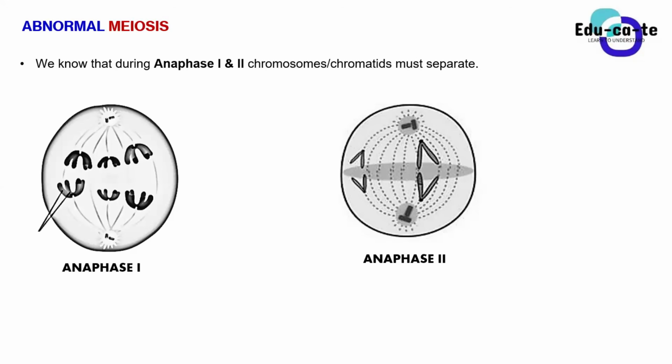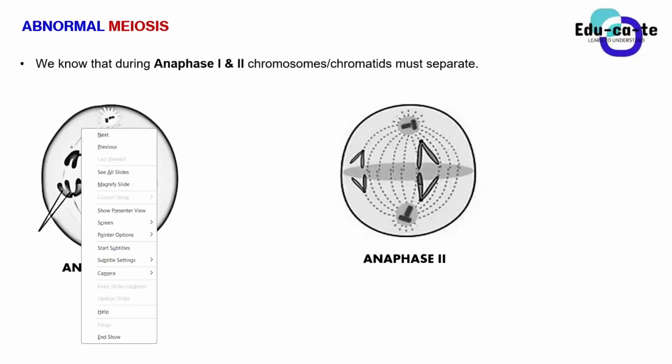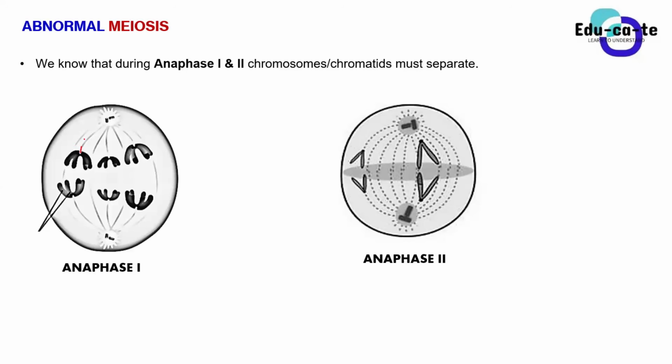We said that during the anaphase stage, the spindle fibers must contract so that they can pull the chromosomes to separate poles. This is just a reminder that the spindle fiber network contracts and starts to pull the what? These homologous chromosomes.